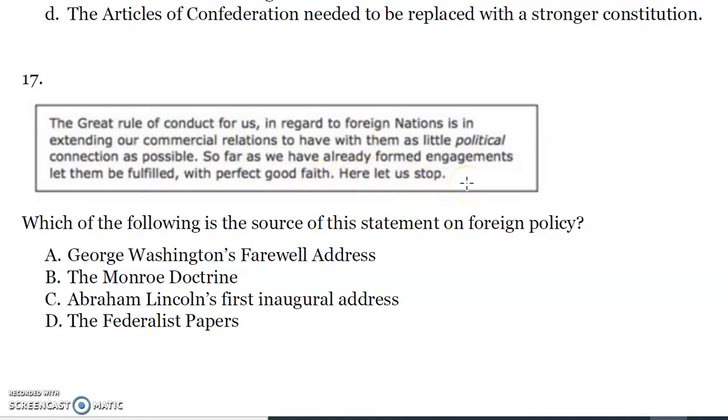So he wants them to stop doing something. Which of the following is the source of this statement on foreign policy? What is this from? A. George Washington's farewell address. B. The Monroe Doctrine. C. Abraham Lincoln's first inaugural address, not D.